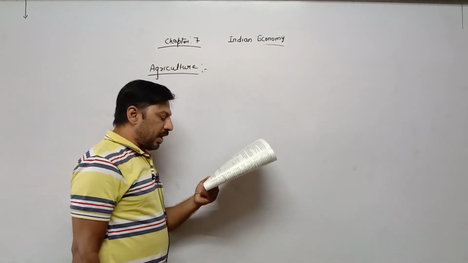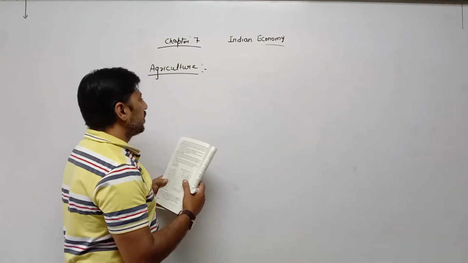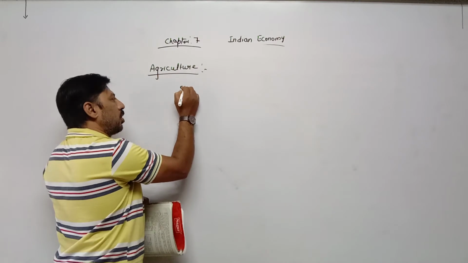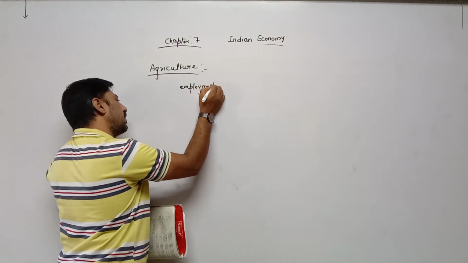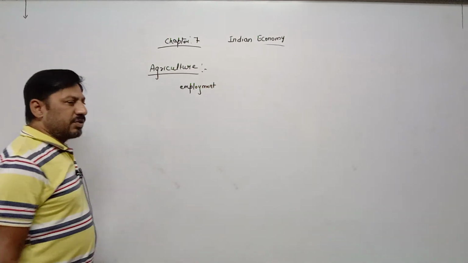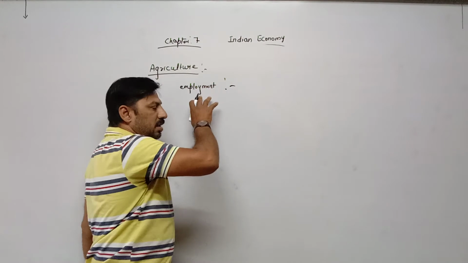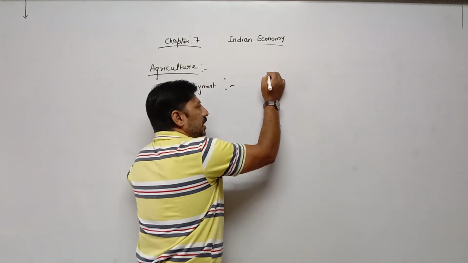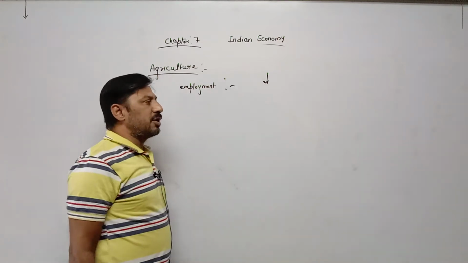The share of the agricultural sector in employment has gradually declined. If we talk about employment, after independence, the share in employment has reduced, meaning employment in the agricultural sector is reduced. Why?